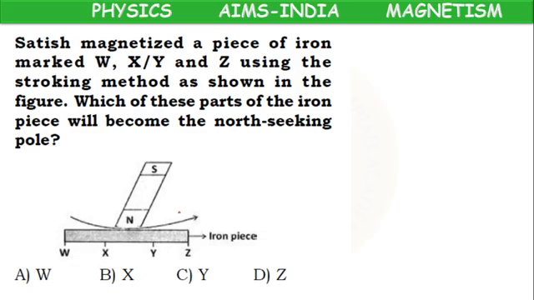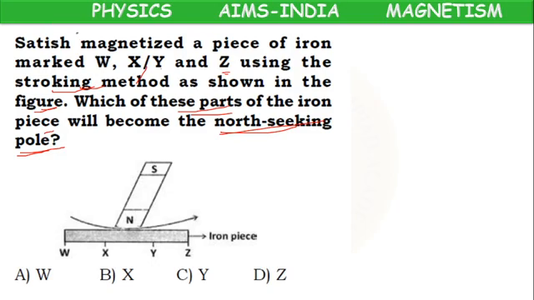Satish magnetized a piece of iron marked W, X, Y and Z using the stroking method as shown in the figure. Which of these parts of the iron piece will become the north seeking pole? Means north pole.